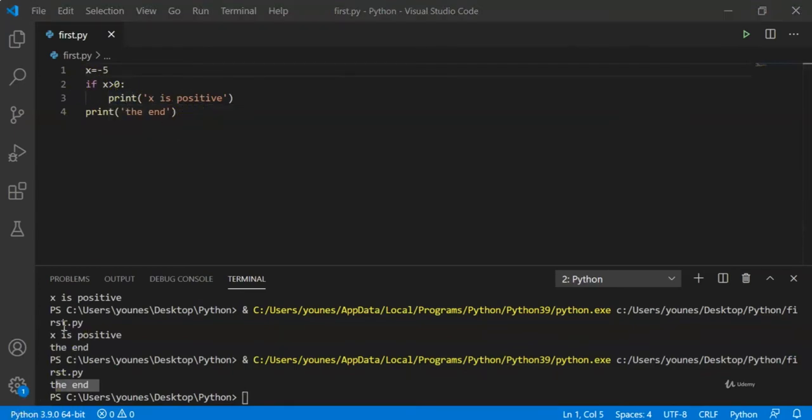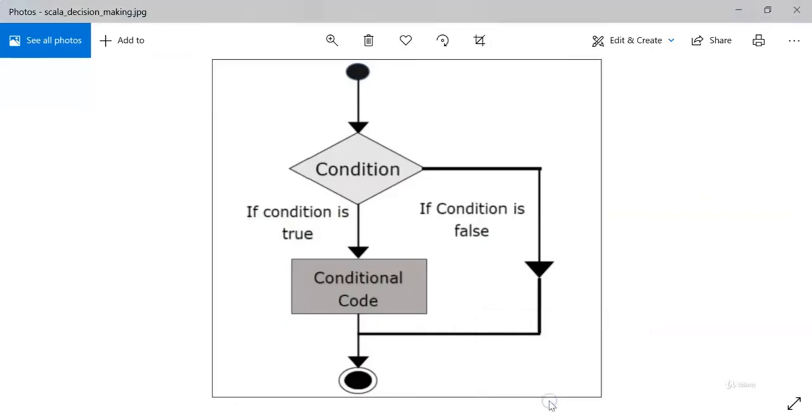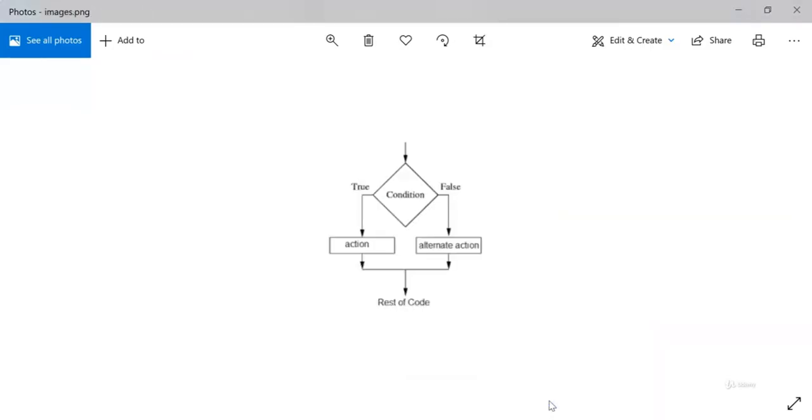We also have something called alternative execution, and in this case, sometimes we want to check for a number. Let's say if x is positive, we'll print x is positive, otherwise we'll print x is negative. So sometimes we want to do something if a specific condition is satisfied, and completely another thing if it is otherwise.